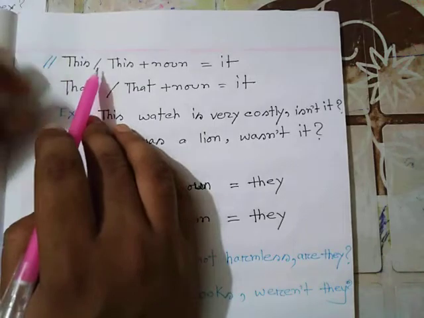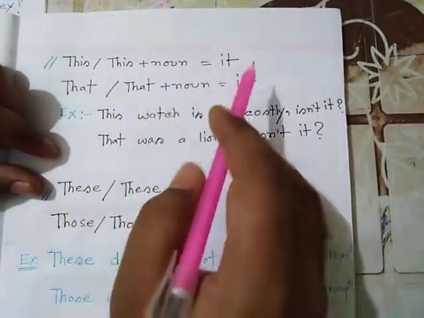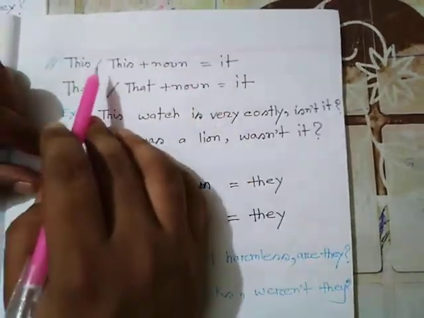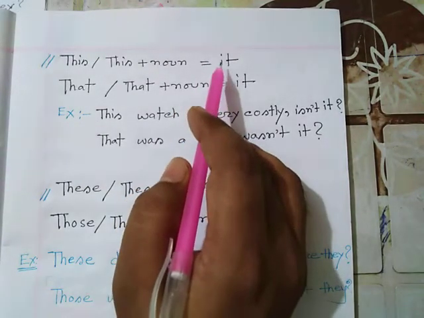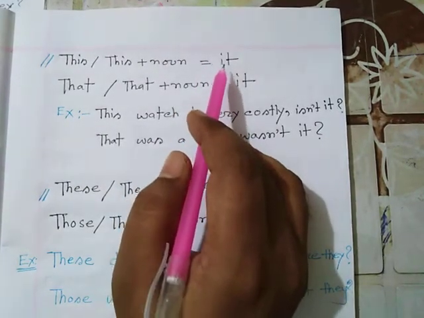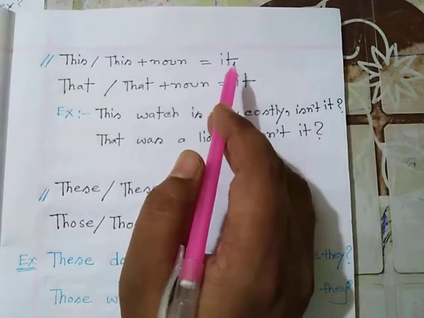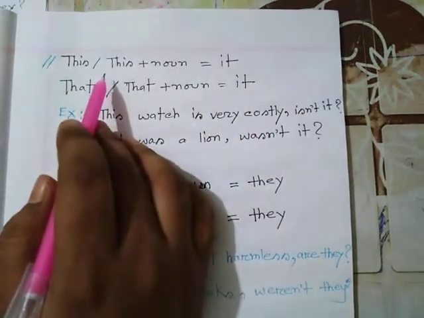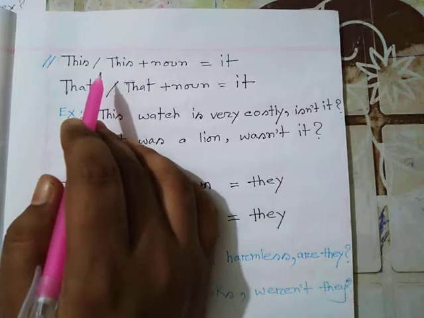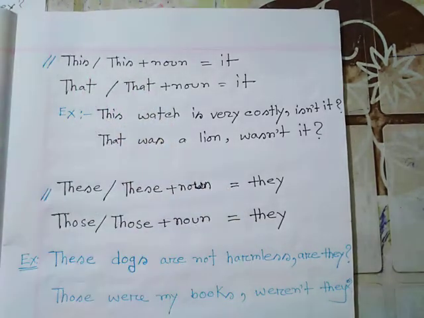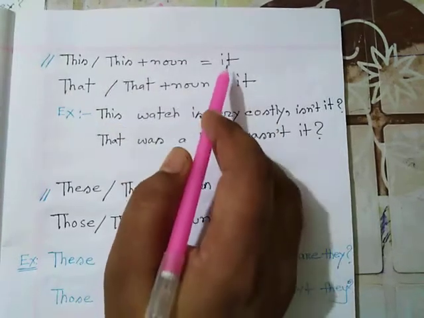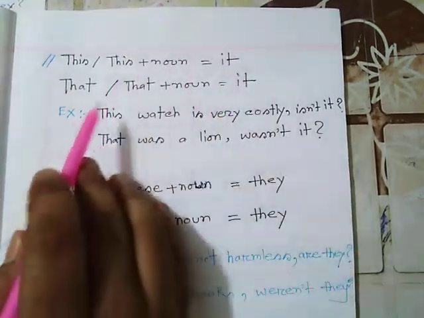This or this plus noun will be it as the pronoun in the part of the question. That means when you get this or this plus noun as the subject of the statement, you will have to use it in the question part.